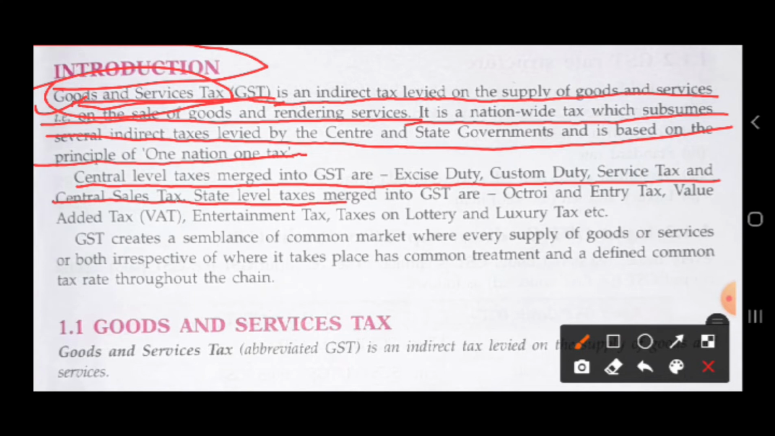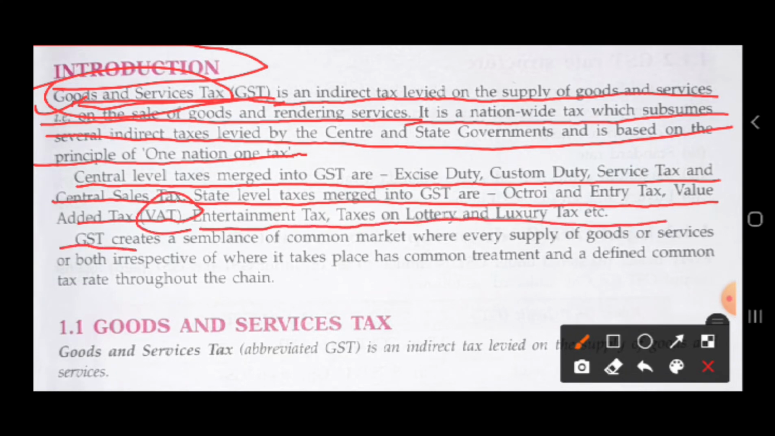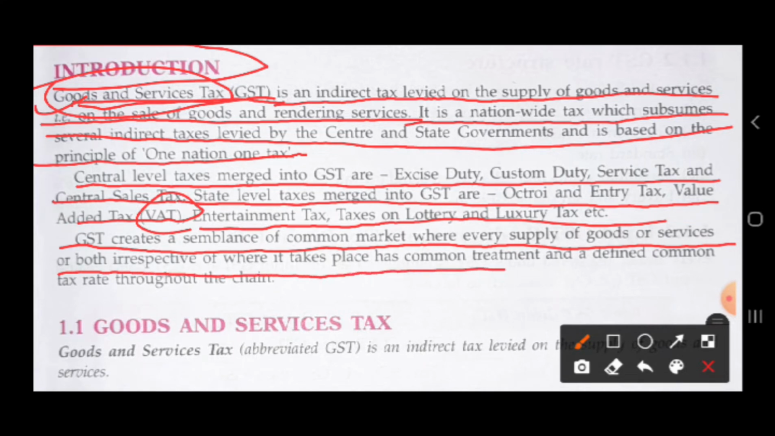State level taxes merged into GST are octroi and entry tax, value added tax, VAT, you have studied VAT, entertainment tax, taxes on lottery and luxury tax, etc. GST creates a semblance of a common market where every supply of goods or services, or both, irrespective of where it takes place, has common treatment and a defined common tax rate throughout the chain.